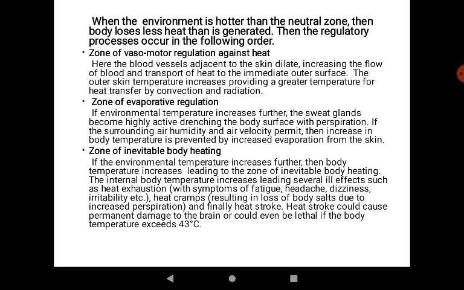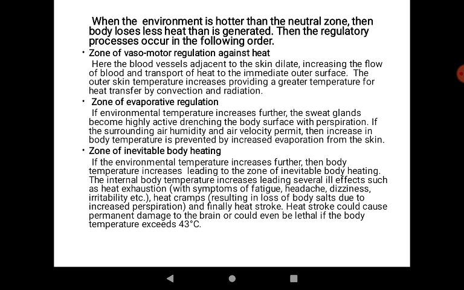If the surrounding air is saturated and wet, with high humidity, then air movement would not be easy, and since the air is already heavily laden, it won't be able to take away more water from the skin. So in that case, evaporation would not take place. But if your air is not that wet and it is moving, then this process can happen. Evaporation from the skin takes place, and the result is that the body temperature is kept in check.